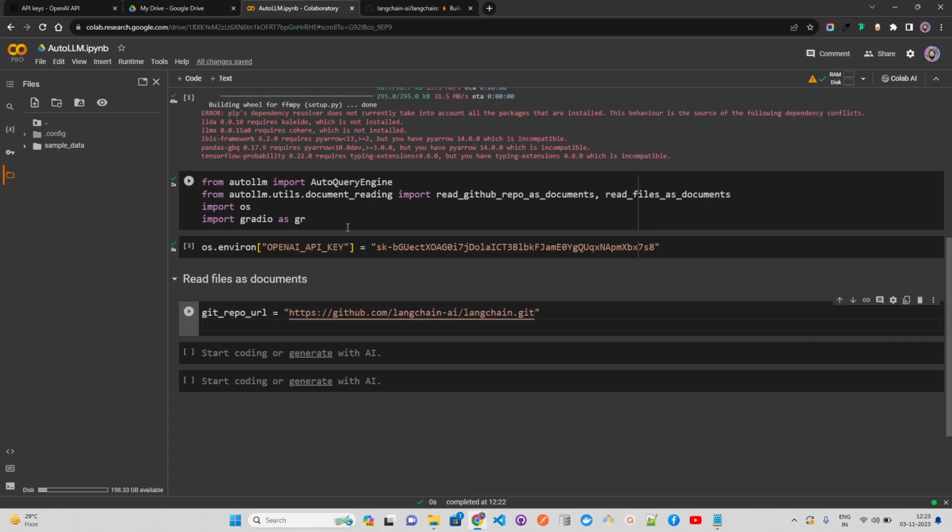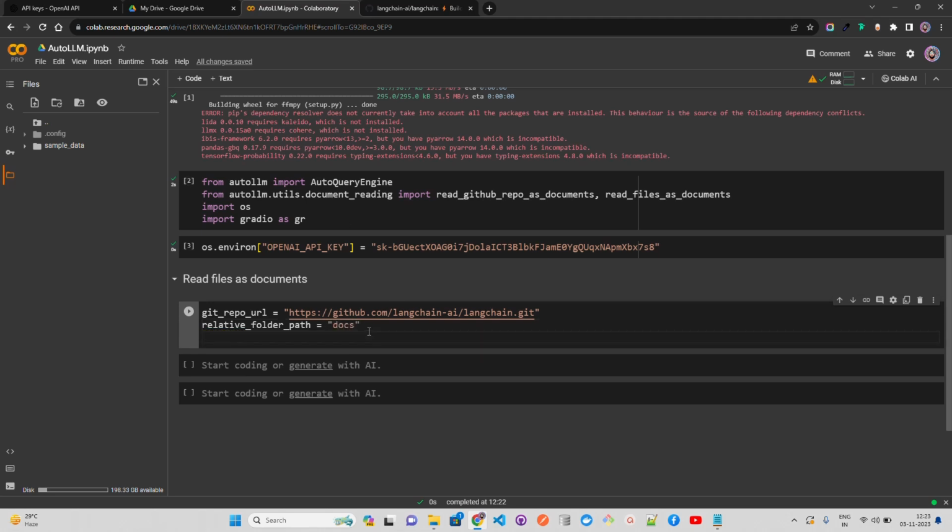This is the repo URL, and then let's have a relative folder path, where we're going to keep our docs files. So relative folder path, and here I'm going to call this docs, containing all the documents. Let's also define an extension, which extension we are looking for in this particular GitHub repository. We're going to call it md because we are looking at README files. So let's define that.